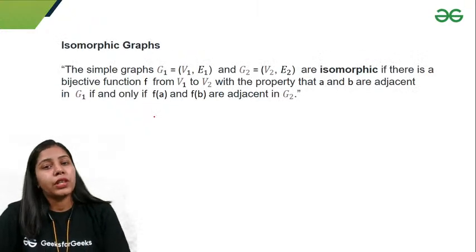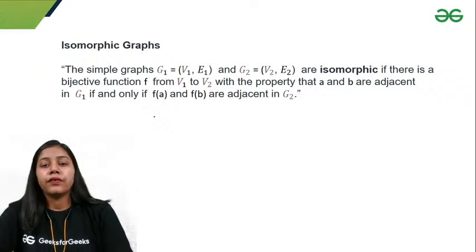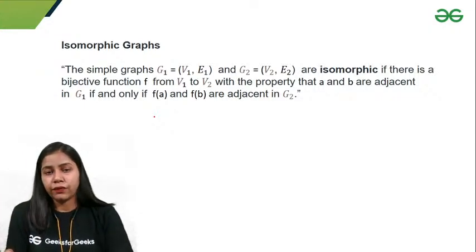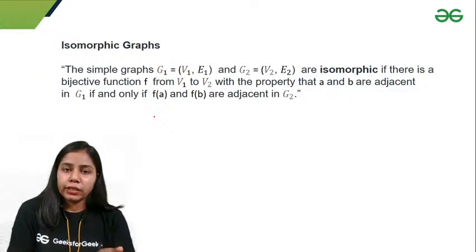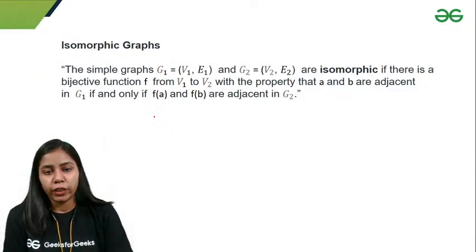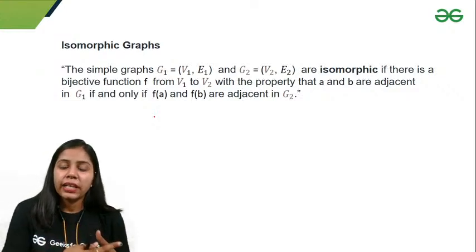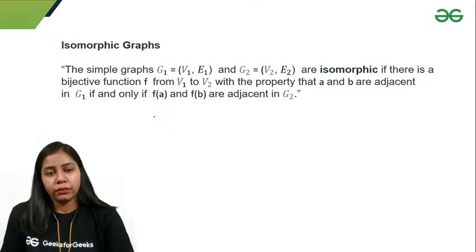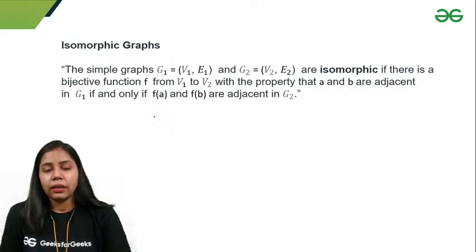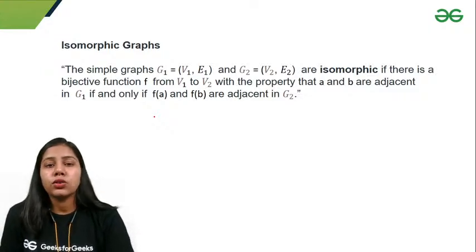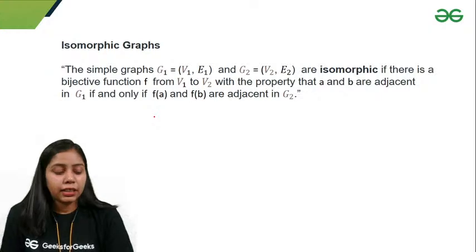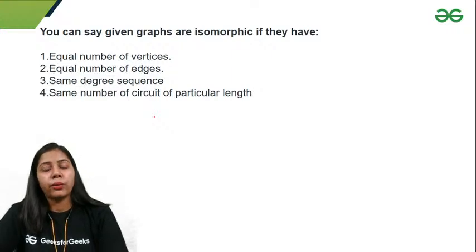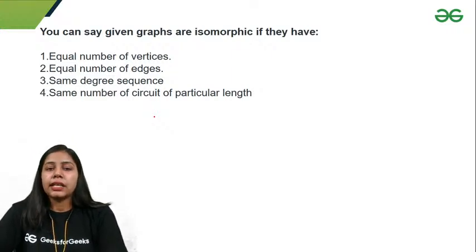Isomorphic graphs. Now next definition we have is of isomorphic graphs. If we have two graphs G1 and G2, and one bijective function which assigns set of vertices V1 to set of vertices V2, in such a way that if a and b are adjacent in V1, then f of a and f of b should be adjacent in V2, right? This definition is fine, but when we solve problems, we are not going to find the bijective function so simply.